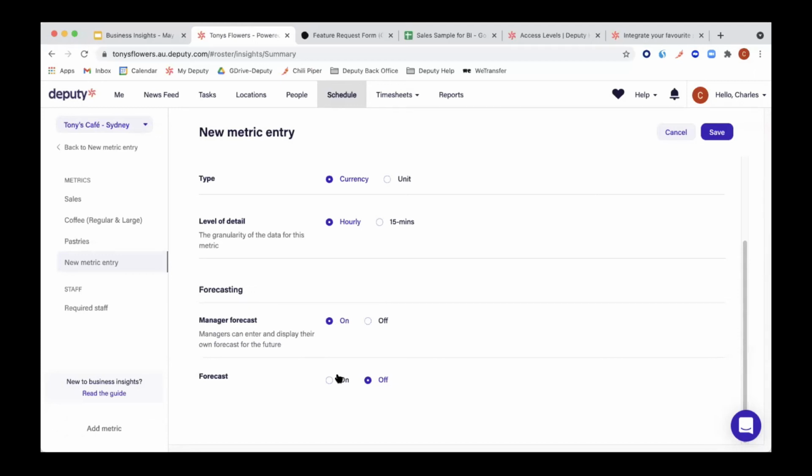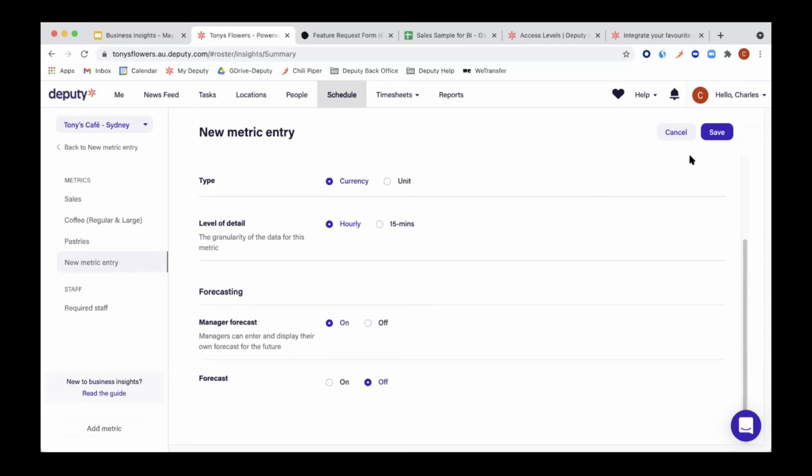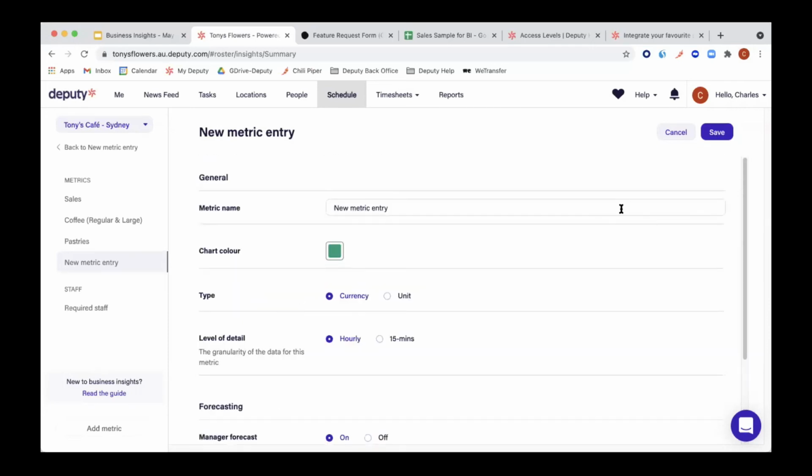Whenever it says manager forecast, that is for you to manually put in. And whenever it says only forecast, for the people of the product team on this call, we should probably change this to Deputy forecast. But yeah, manager forecast is always you. If it only says forecast, that is Deputy doing it for you. Cool. And that should also answer the second question. So that is where the coffee metric came from. We actually put that in here and created it for this particular webinar.